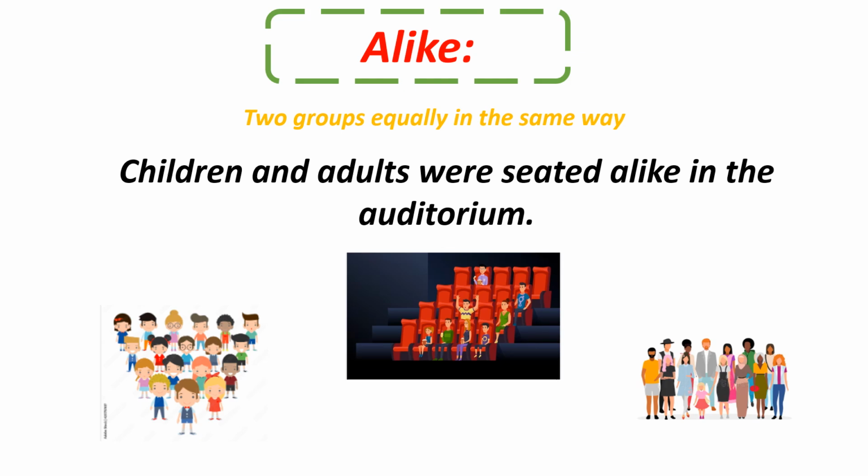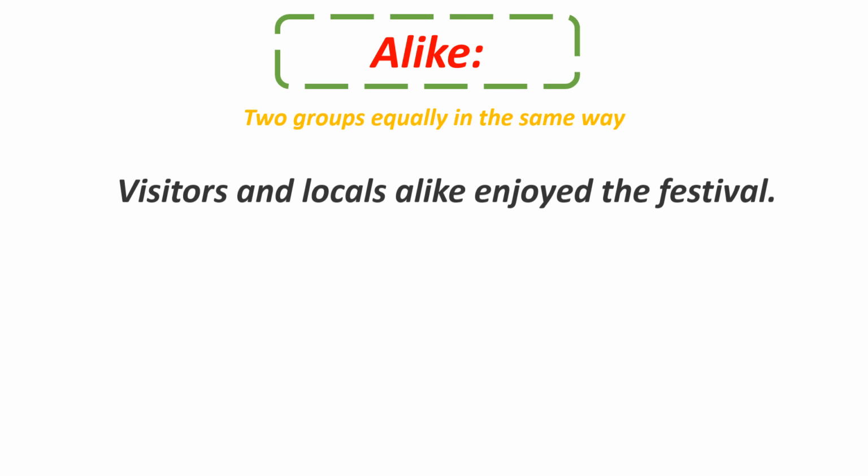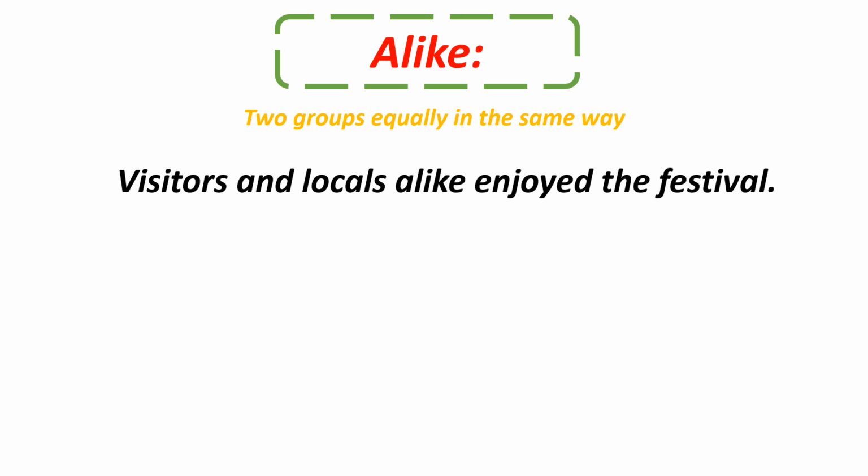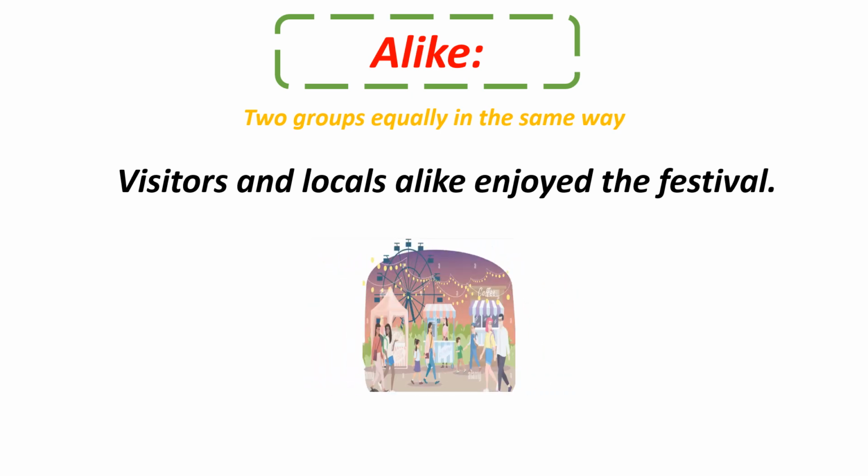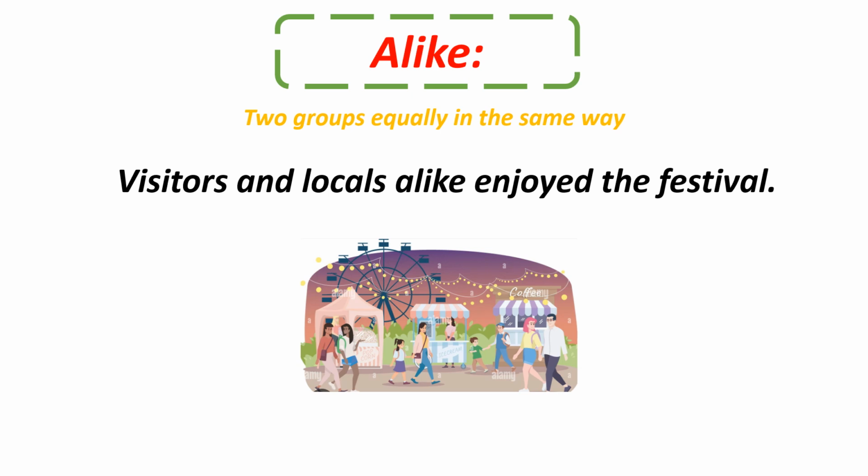There's another example. For example, visitors and locals alike enjoy the festival. But wait, what do I mean by locals and what do I mean by visitors? Here's a festival that contains locals and visitors.